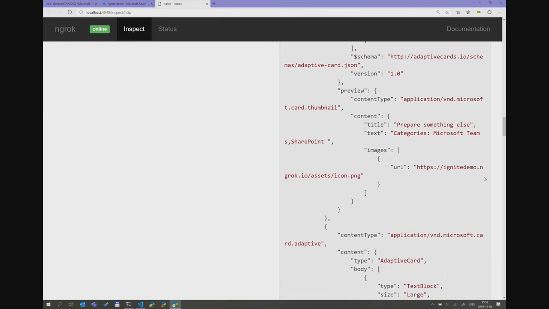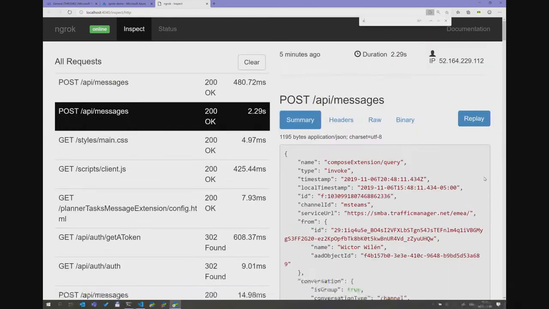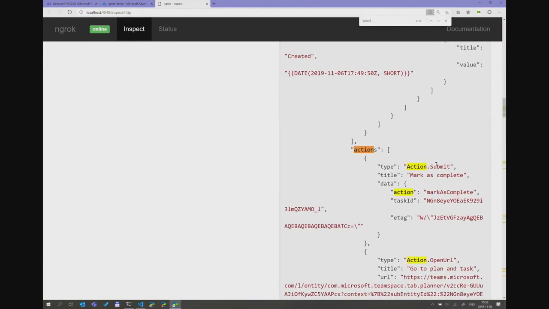We can actually take a look at that. If we scroll down, action, yes. So each card has an action. The first one is that action.submit, which is the mark as complete that I clicked on. And I'm passing some information in here, which is the task ID and ETag, which is required by Graph and Planner. So we don't have to care about that.